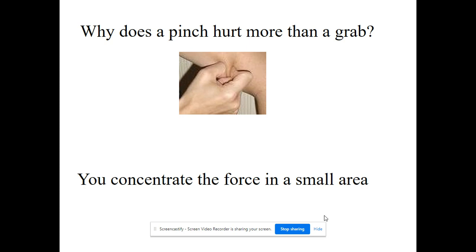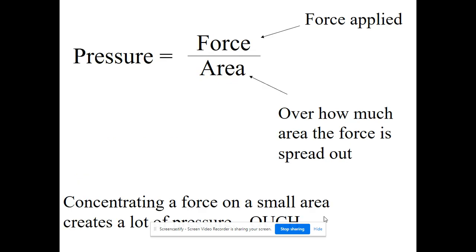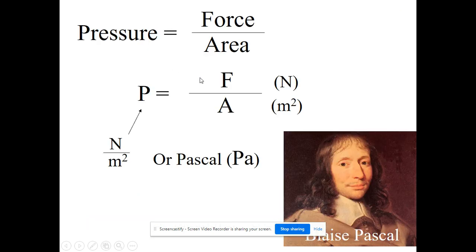It's because when you pinch, you create more pressure, because you're concentrating that force in a smaller area, and that generates more pressure. So the equation for pressure is the force applied divided by the area over which that force is applied. If you make the area small, you increase the pressure. So the equation is P equals F over A, where F is force and A is area.